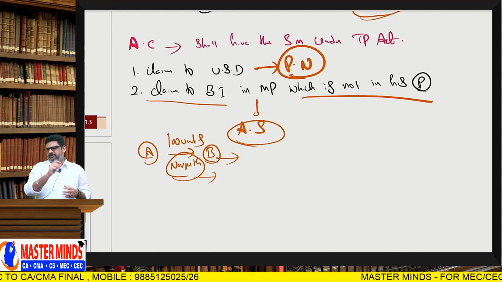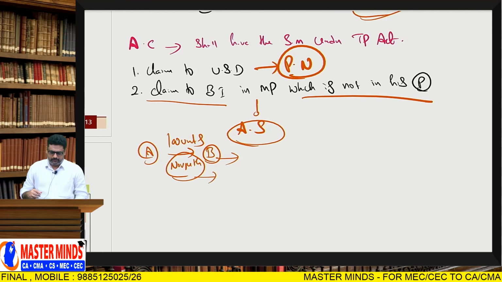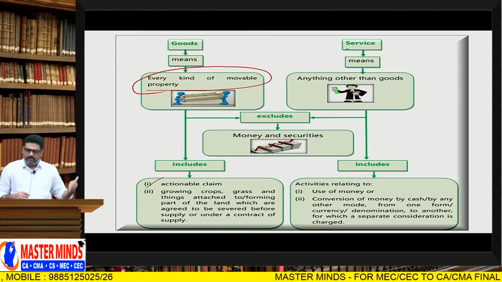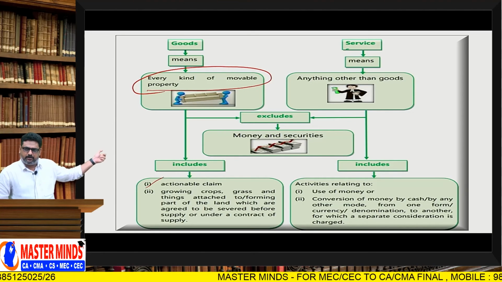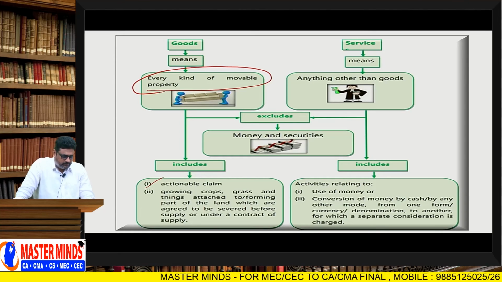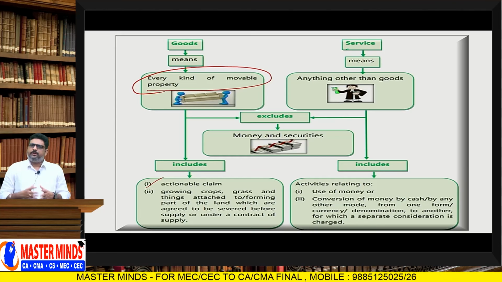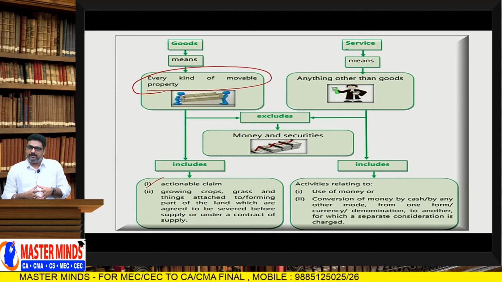But in GST, actionable claim is included in the definition of goods. Goods includes actionable claim. Why, sir? What is the reason? Why is actionable claim specifically treated as goods? Is there any reason for that? Yes, definitely there is a reason.